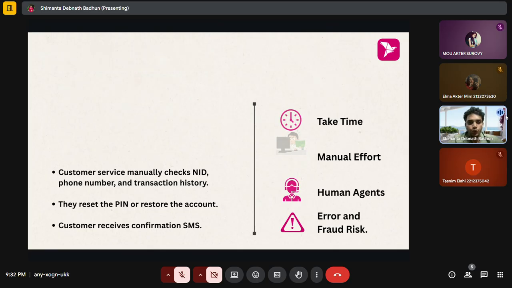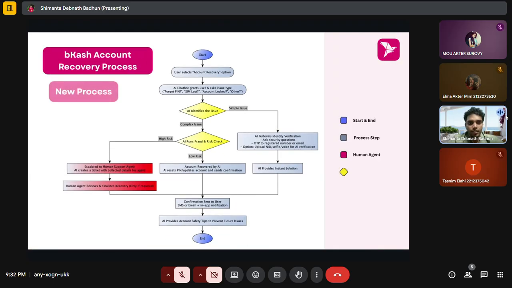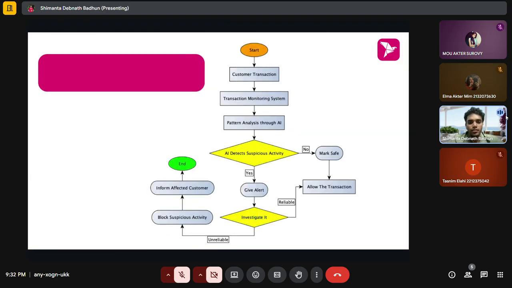But in our new process system, AI handles most of the steps. The AI chatbot talks to the user, identifies the issue, and verifies identity using OTP, selfie, and voice. Simple cases are instantly solved, and only high risk ones go to a human agent. AI then resends the PIN, sends confirmation, and gives safety tips.